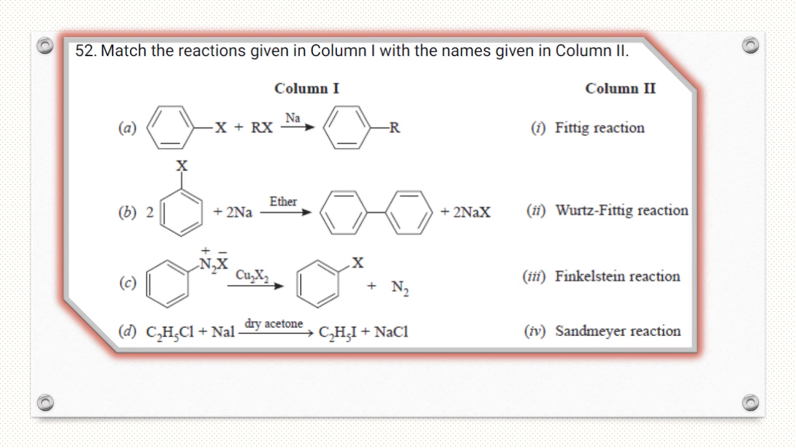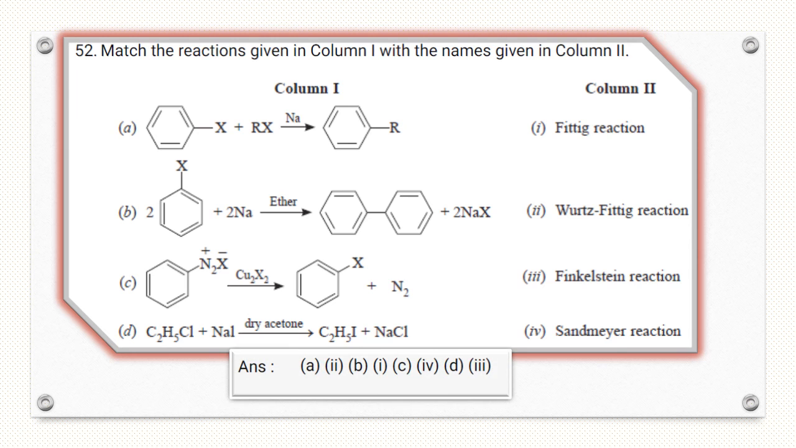B is Fittig reaction. C, diazonium salt reacts with Cu2X2. We get an aryl halide, that is Sandmeyer reaction. And last D is alkyl halide reacting with sodium iodide in presence of dry acetone, that is Finkelstein reaction. So D is third. So answer is given here.